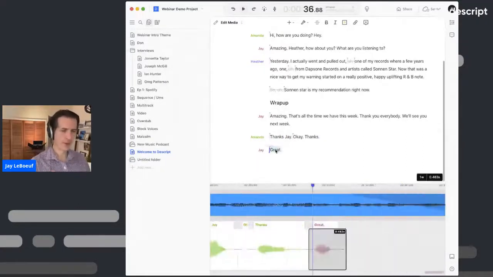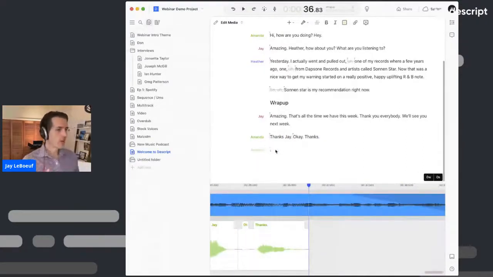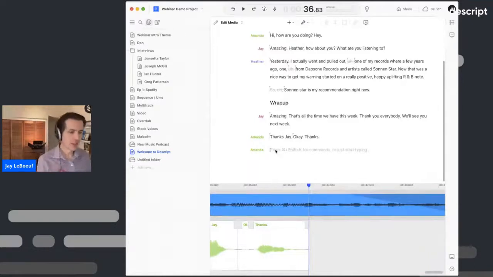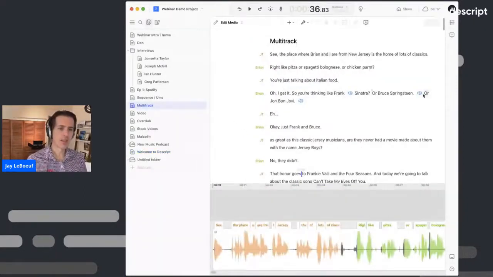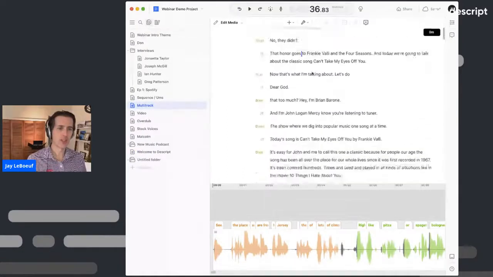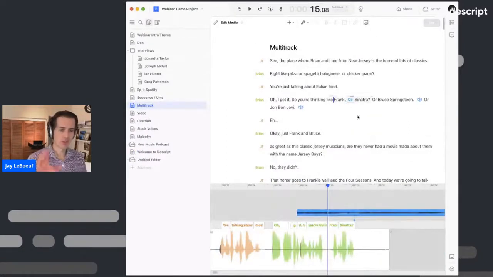I'm gonna get rid of my word saying great. So now at this point, we've showed you how to add music and sound effects into Descript. I added just a music file. You could go through and spot in music and sound effects, and this is what they look like in Descript, where you just drag them into where you want in the script, and then we'll show you a little play icon of where they occur.